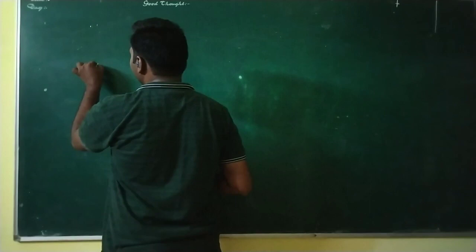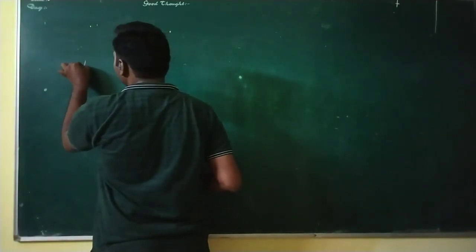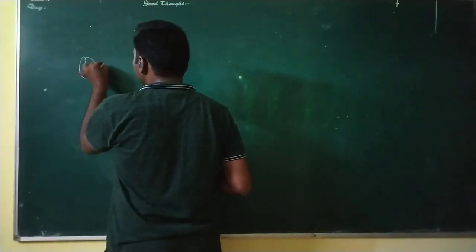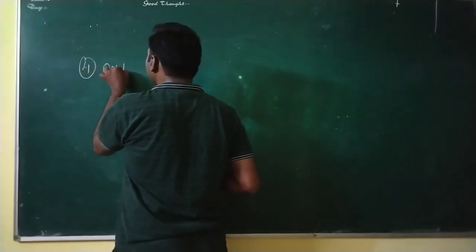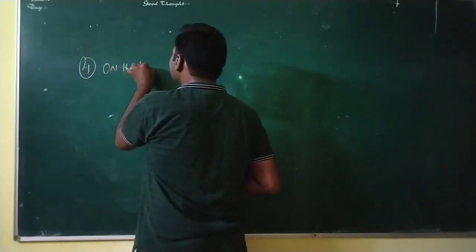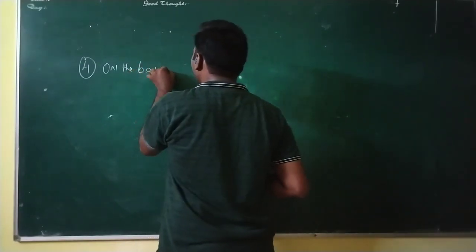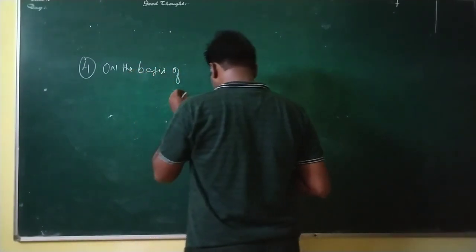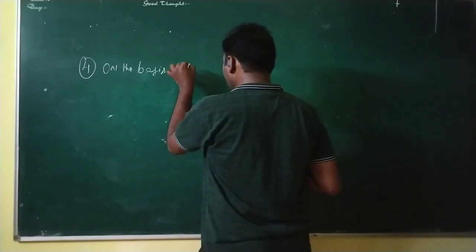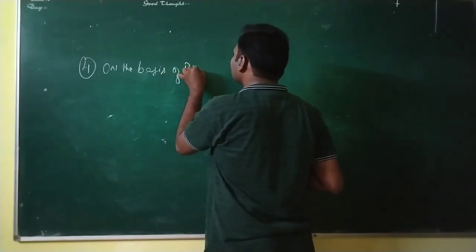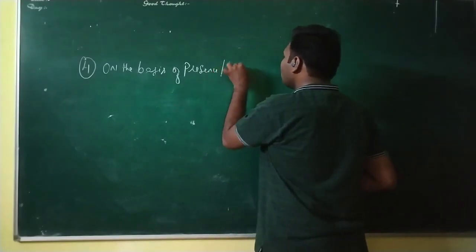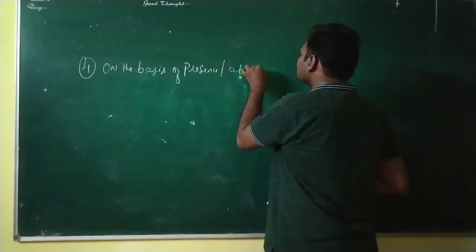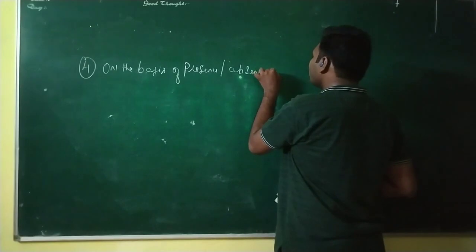So we will start with the next, that is the fourth: classification of glands on the basis of presence or absence of duct.